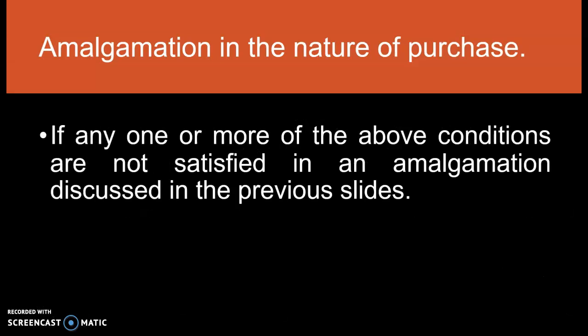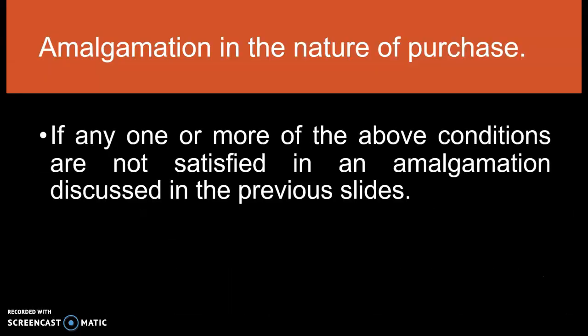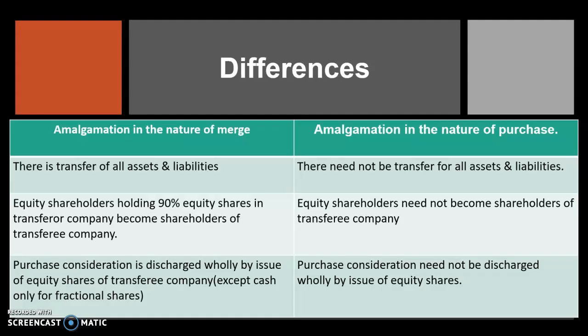Next is amalgamation in the nature of purchase. If any one of the conditions specified in this slide, from points 1 to 5, is not fulfilled, then it will be considered as an amalgamation in the nature of purchase. Understood? I hope you have understood these two types of amalgamation. Next, we move on to the differences between amalgamation in the nature of merge and amalgamation in the nature of purchase.